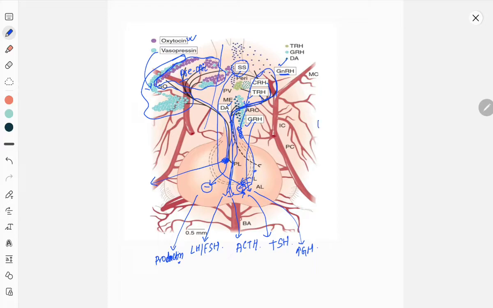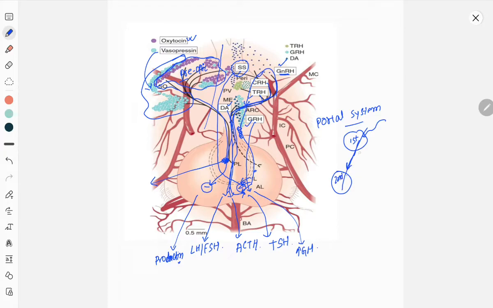This is one type of portal system. Portal system is nothing but venous blood from one organ going to another organ. An artery gives blood supply to the first organ, and venous return from the first organ will go to the second organ.